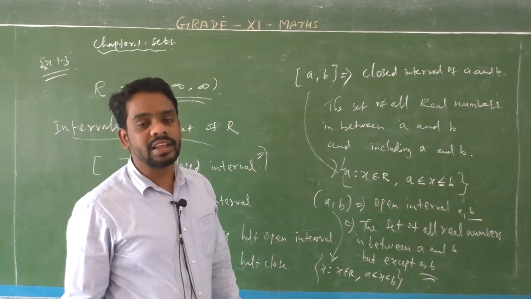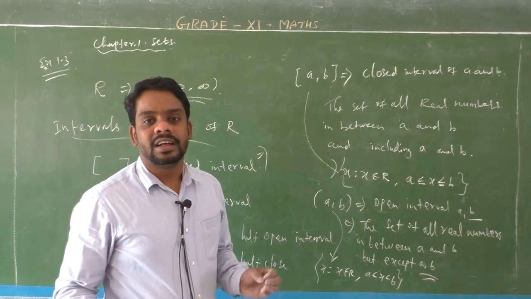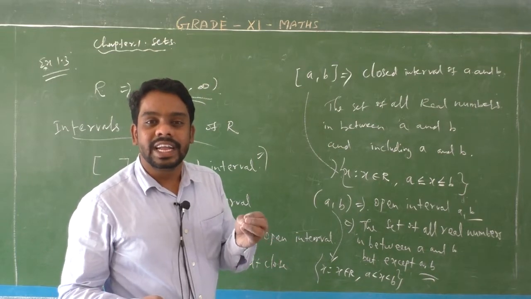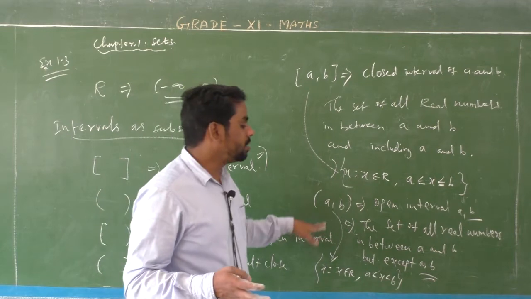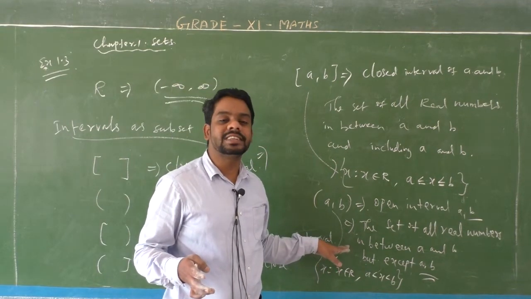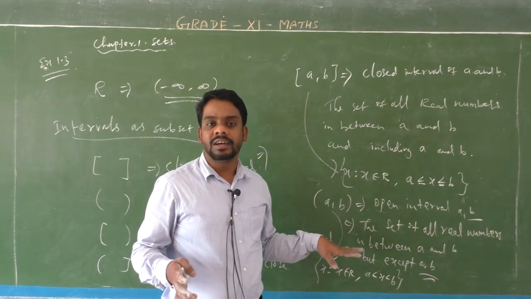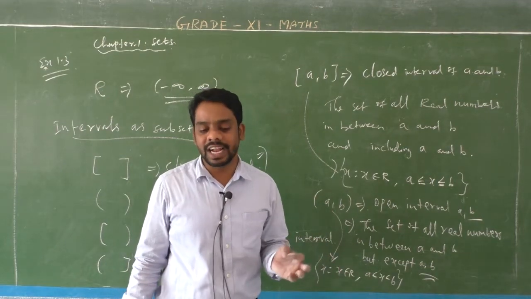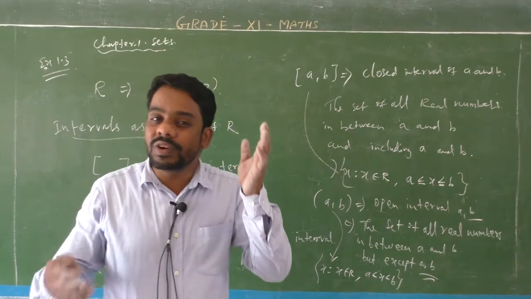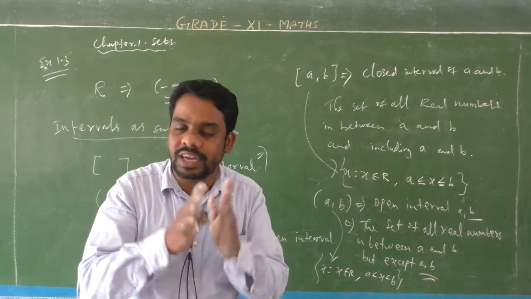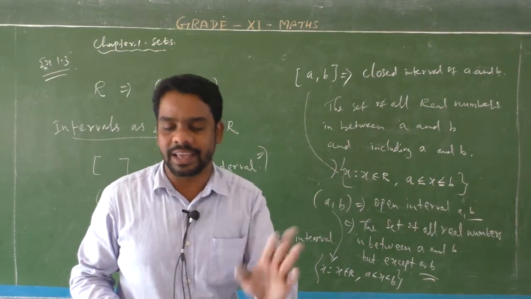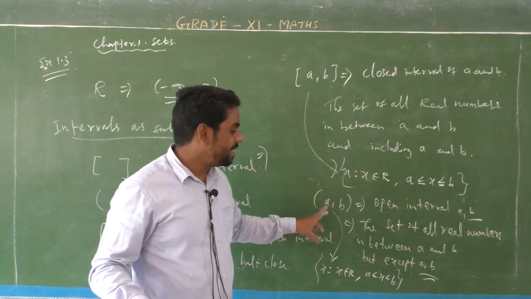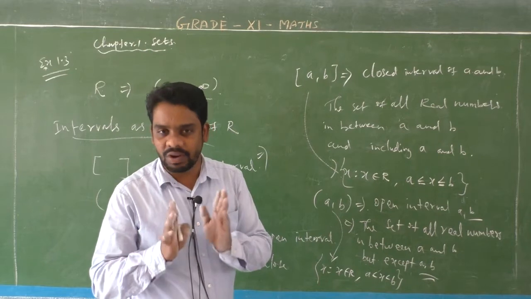But open interval means the set of all real numbers in between a to b, but excluding a and b. So we can take only the values in between a to b, not a and b. That is open interval. So simply, open interval means end points எடுத்து கூட அவ்வளவுதான், in between values only.